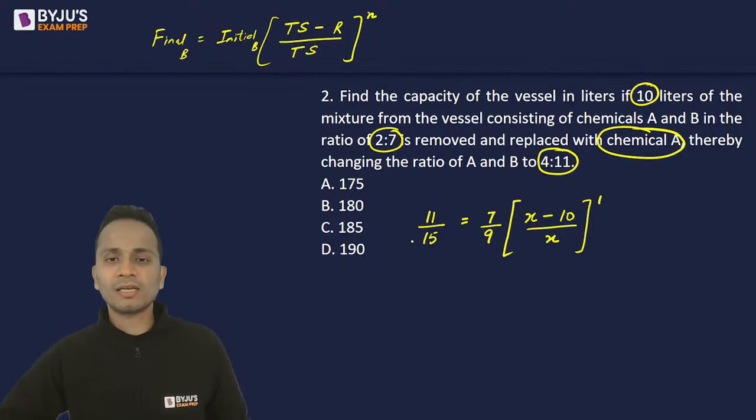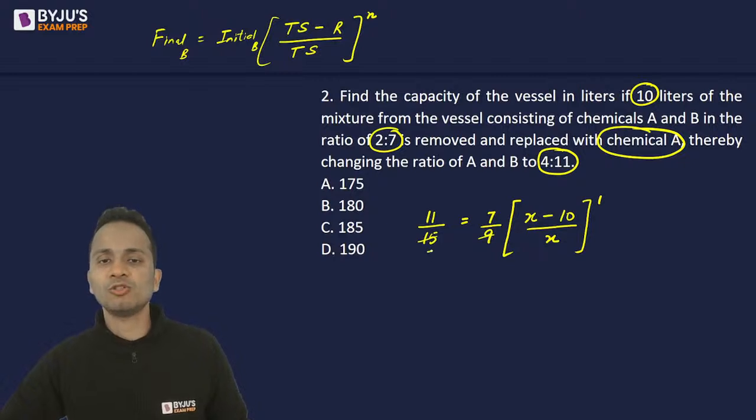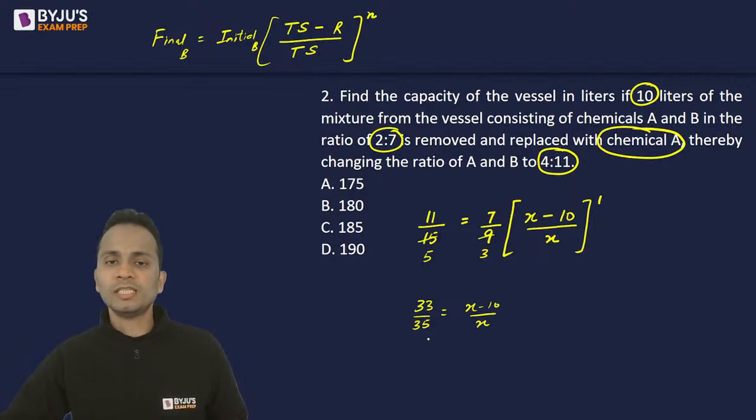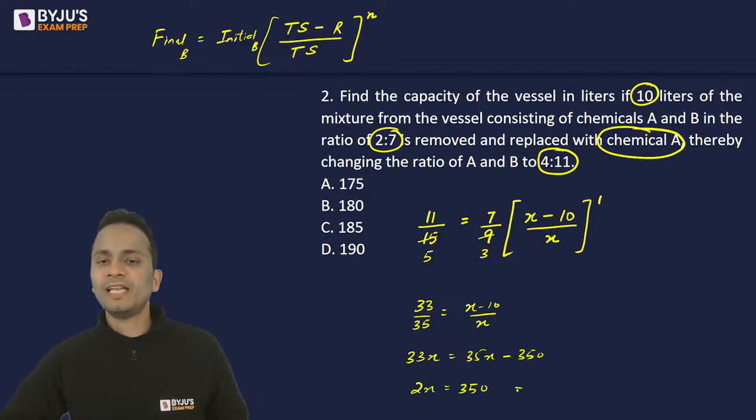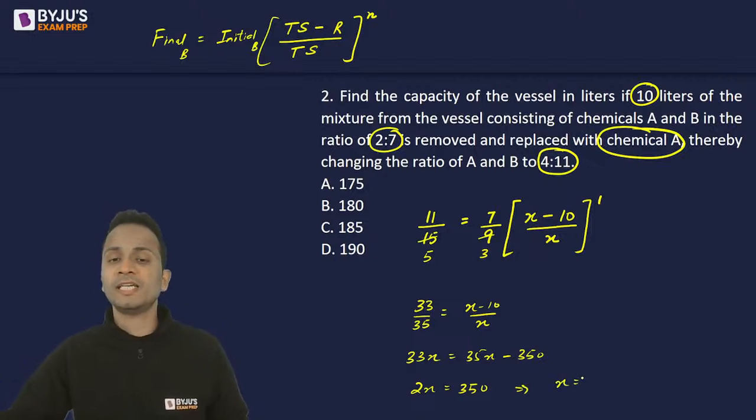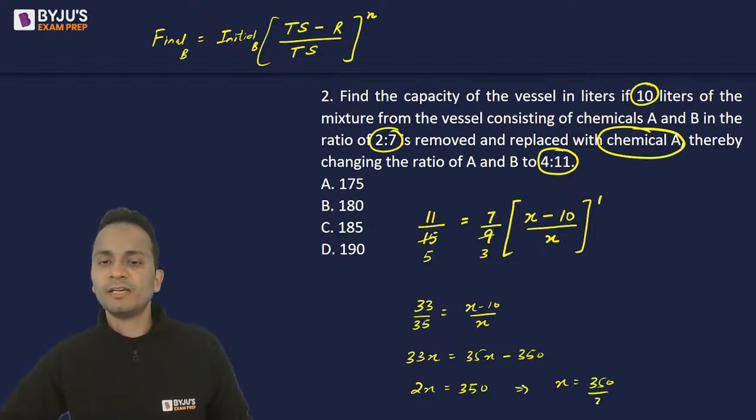Okay, so x का value calculate करते हैं. So first of all 15 and 9 cancel हो जाएंगे. यहाँ पे 5 and यहाँ पे 3. So 33 upon 35 is equal to x minus 10 upon x. So 33x cross multiplication is equal to 35x minus 350. So 2x is equal to 350. The value of x will be equal to 350 divided by 2. Okay, now 350 divided by 2, the answer will be 175.